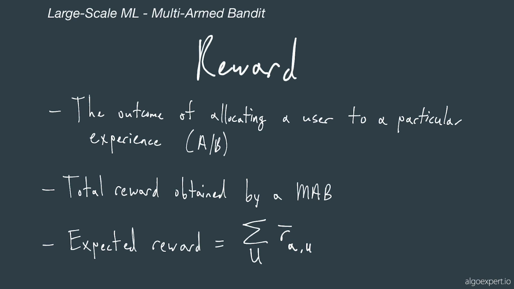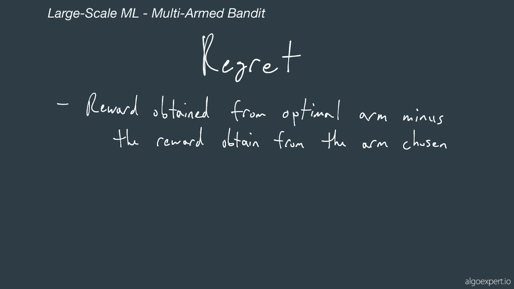So now that we understand reward, we'll talk about regret. Regret is the reward obtained from the optimal arm minus the reward obtained from the arm that we actually chose. So if we have a user and we assign them to the best possible arm, then there is no regret. And in general, we'd like to minimize the regret.